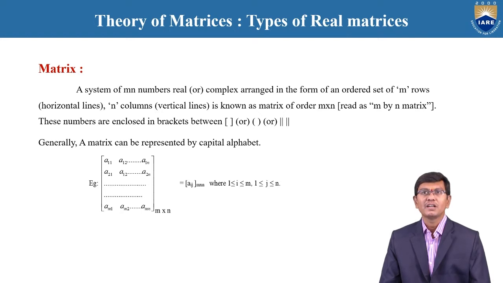With the help of this, it is known as a matrix of order m cross n, read as m by n matrix.